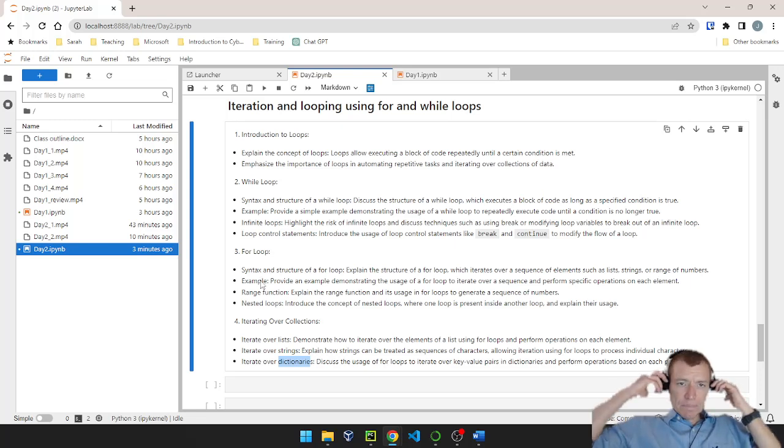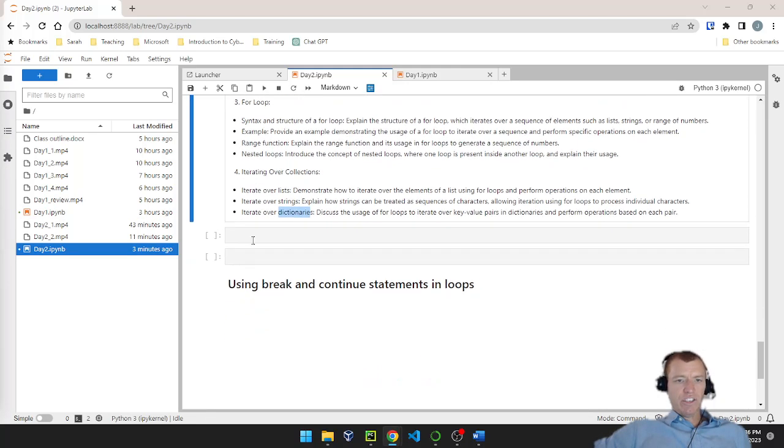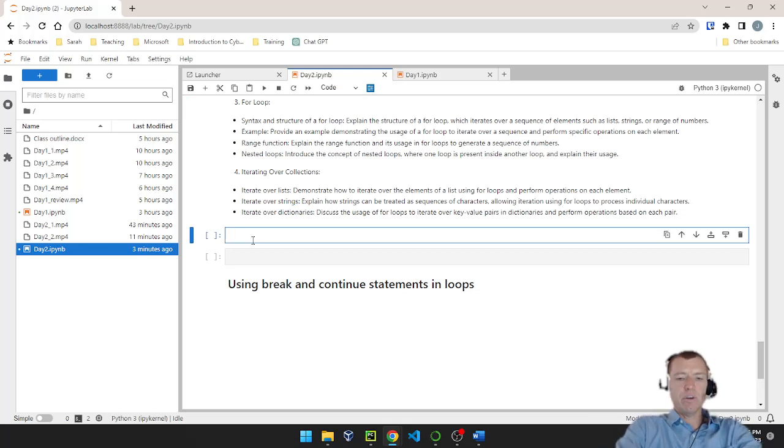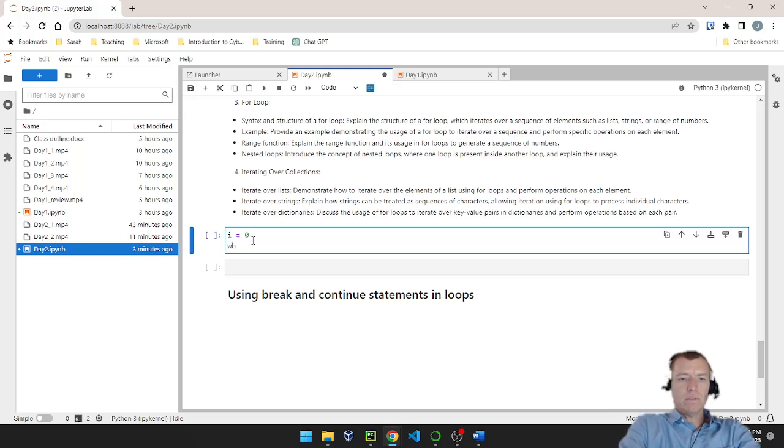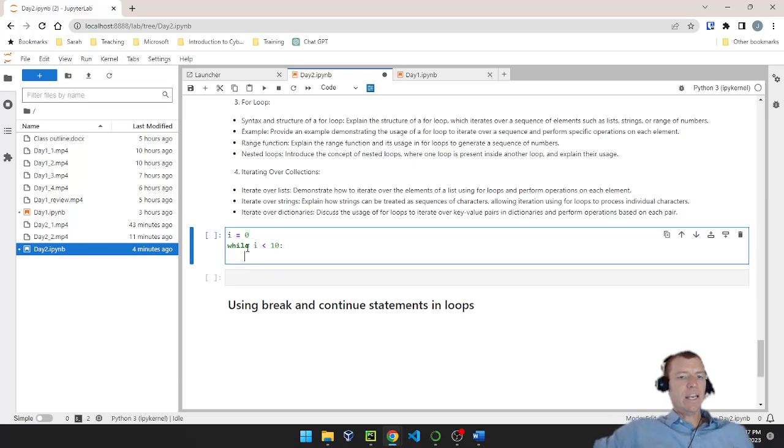Okay, with that, we'll start with the while loop. And with the while loop, it's really easy. I'm going to have some kind of condition. So let's create a variable first, just some counting variable. We'll say i is equal to 0. Then I'll say while i is less than, I don't know, we'll say 10, my colon, and then I hit enter. Now I've started my while block of code.